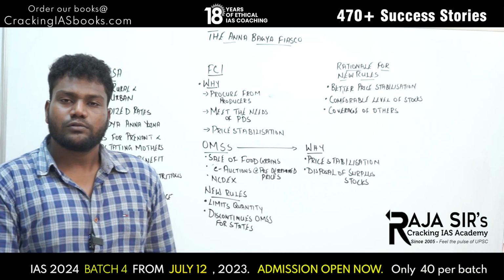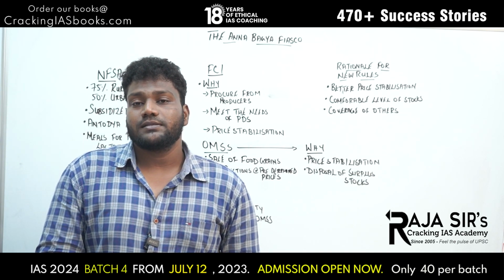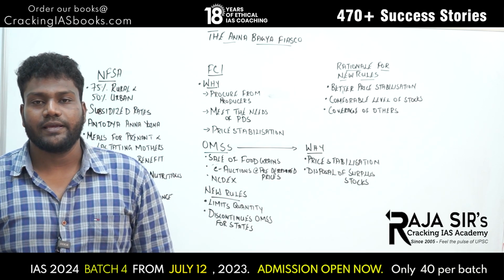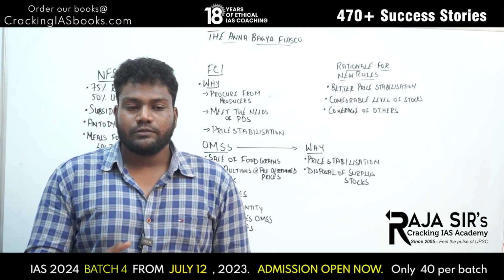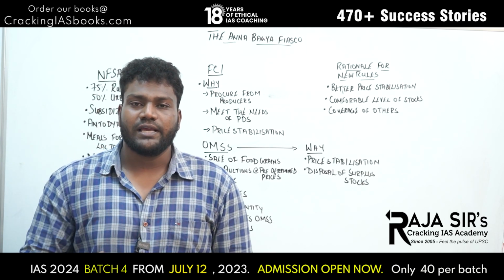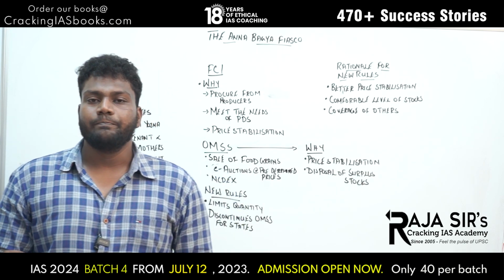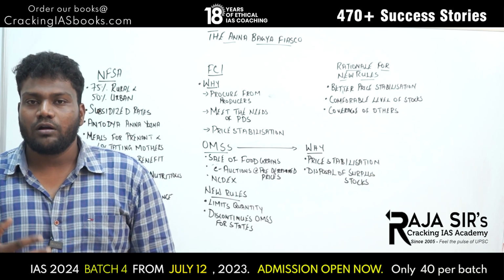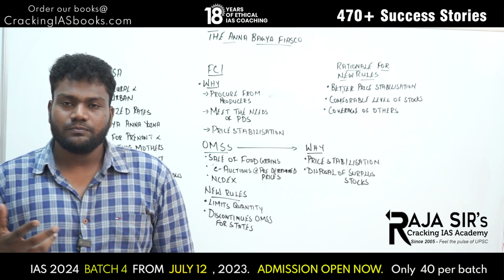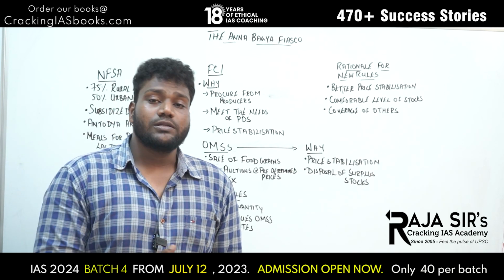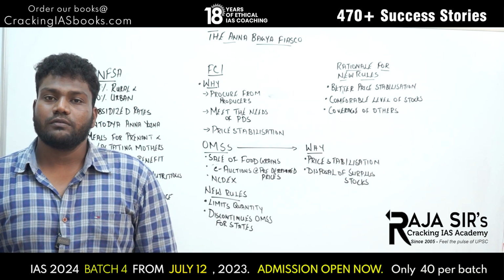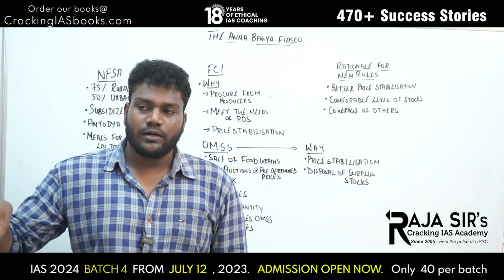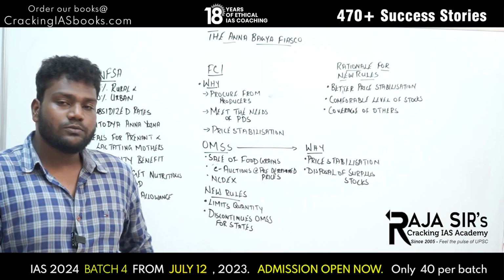We all know that states also give rations, and sometimes states will give more than what the NFSA tries to give. So in these times, through NFSA, FCI will allot some food grains for these states. In order to give more to the people, what states do is use these OMSs to procure grains, and give them to their own citizens, their own subjects. So yes, that is what it is.